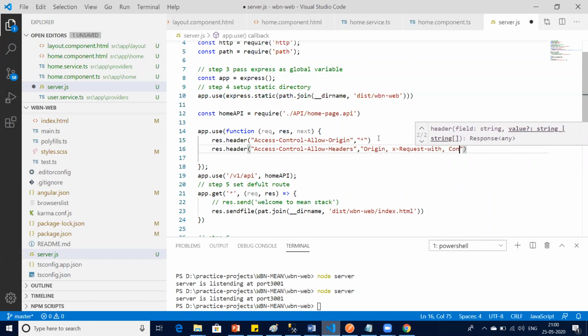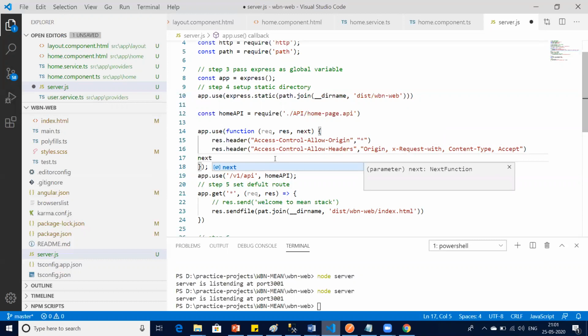I'm here saying Content-Type, comma, and Accept. So basically I'm accepting all the types of method: get, put, post, delete, everything. Content type also, I'm saying all kinds of content I'm taking. So that's it. And so I push my changes next.